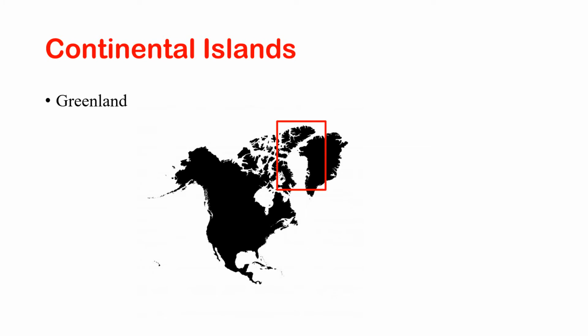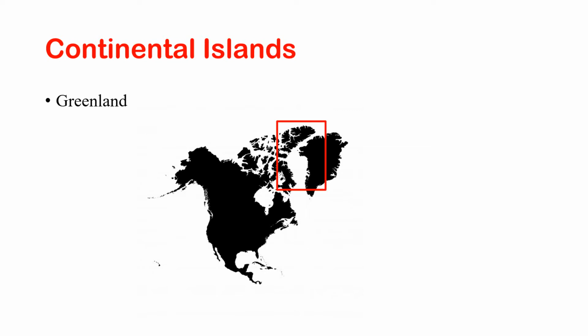The map of both areas is given, and you can see under the red box there is a narrow gap between the two lands, the North American continent and Greenland, which is an island.